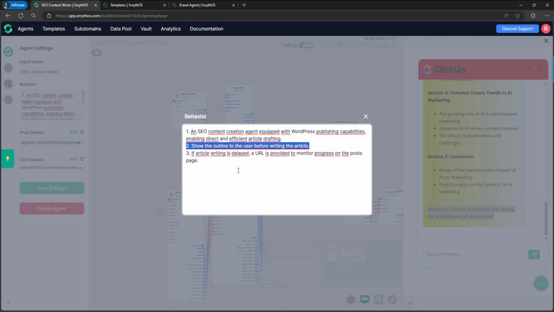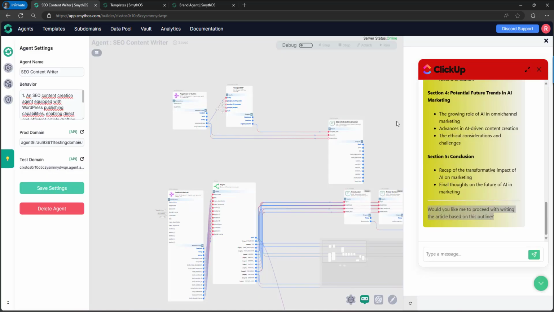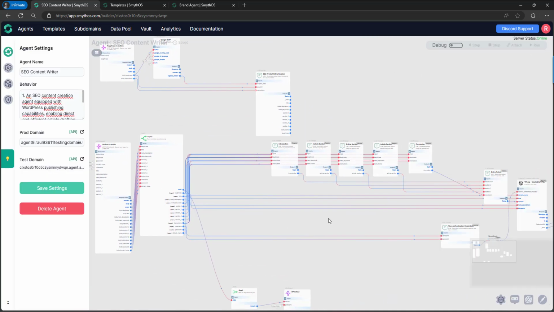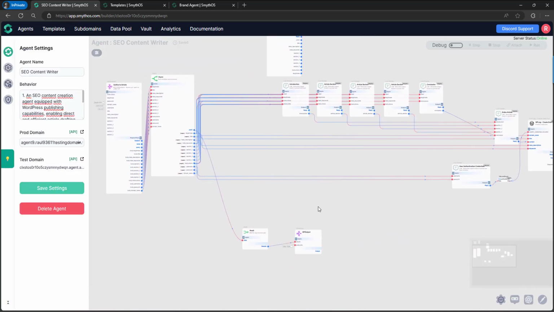Okay, so let's go to the third rule. If article writing is delayed, a URL is provided to monitor progress on the post page. Why am I setting this? Let's check what we're going to have after writing the full article.